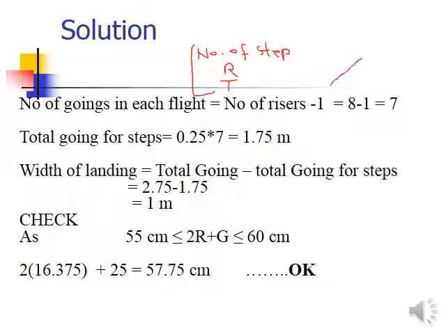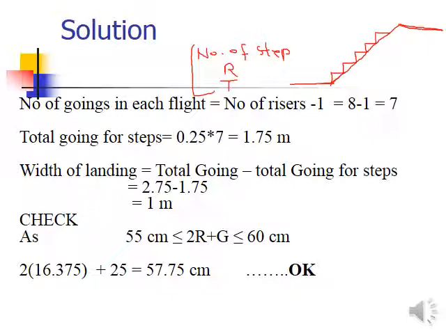How? Because if you see one flight and one landing, and we have decided this is the finished floor level of the ground level, and this is the finished floor level of the floor. Here you start with the first riser at the junction of the floor level till the start of the flight. So one riser, one tread gives you one complete step. Then one riser and one tread for the second step, then one riser, one tread, third step. So keep on these steps like this.